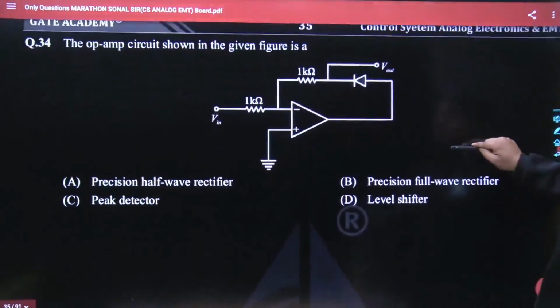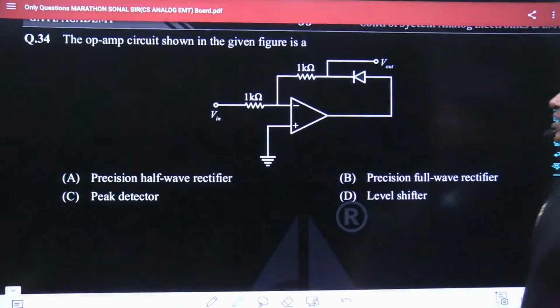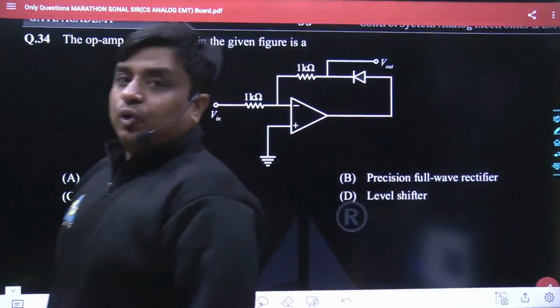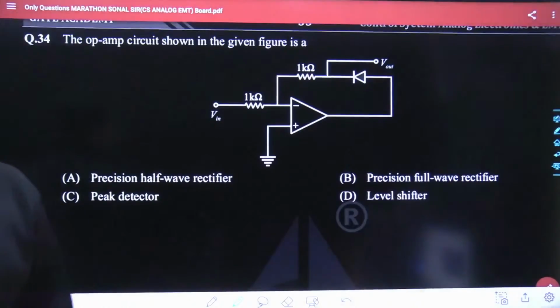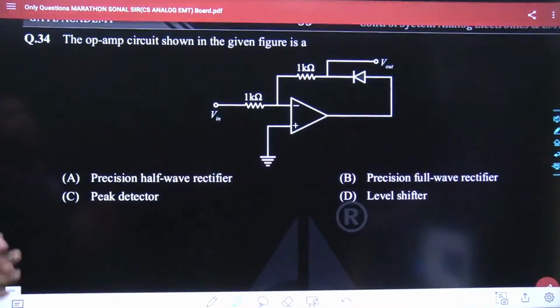Okay then. In the same sequence, let me take the next question as well. So here comes question number 4 of the day. Again, a 2-minute span of time is given to you. The problem states: the operational amplifier circuit shown in the figure, this is the complete circuit, is a type of precision half wave rectifier, precision full wave rectifier, peak detector, or level shifter. Tell me what could be the best answer for this question. Within the 2 minutes, you have to give the answer.